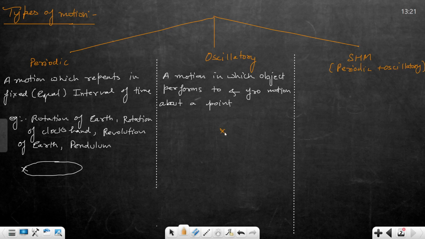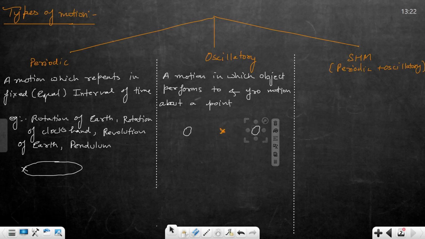This is the point. About this point, the object will perform to and fro motion. This motion is oscillatory. Is it clear?